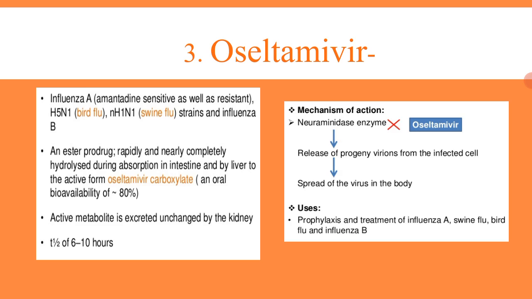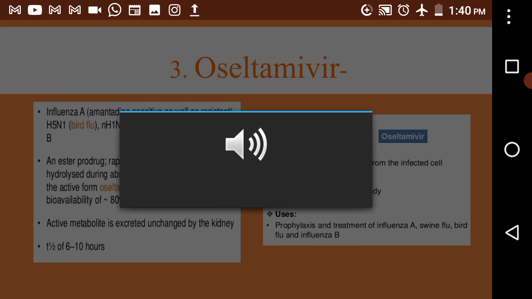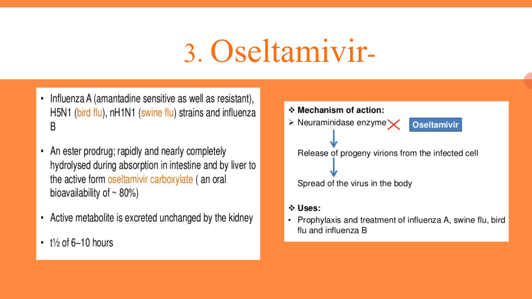Okay, this drug is basically used to treat influenza, that is the flu, then bird flu, swine flu. Okay, now the third drug is oseltamivir.